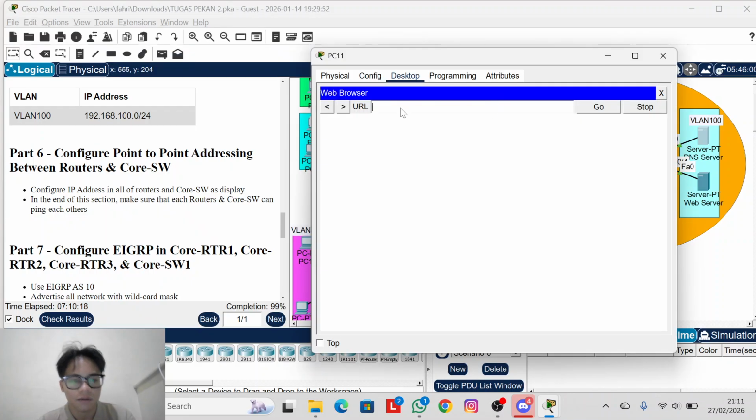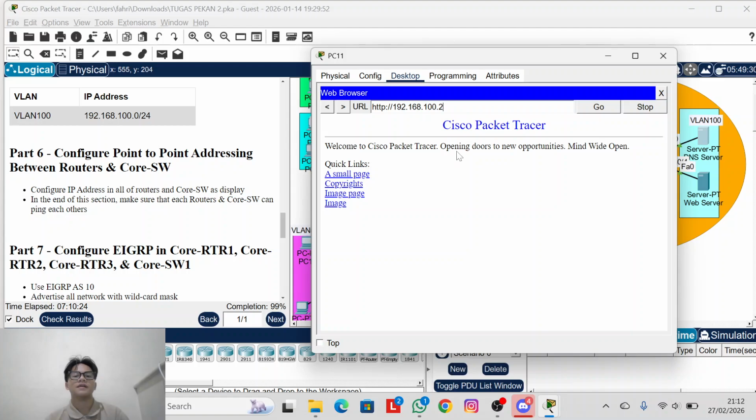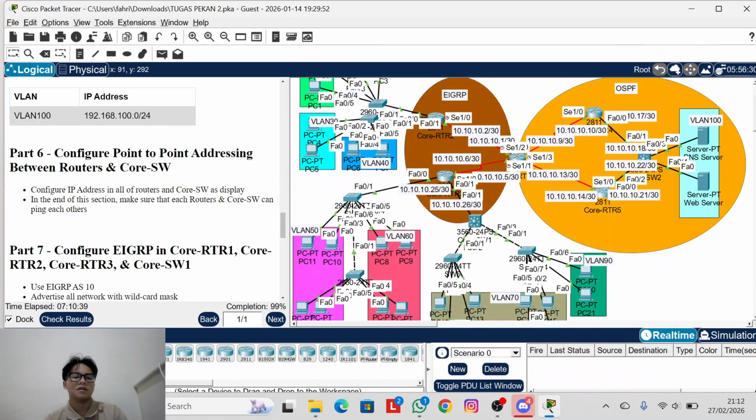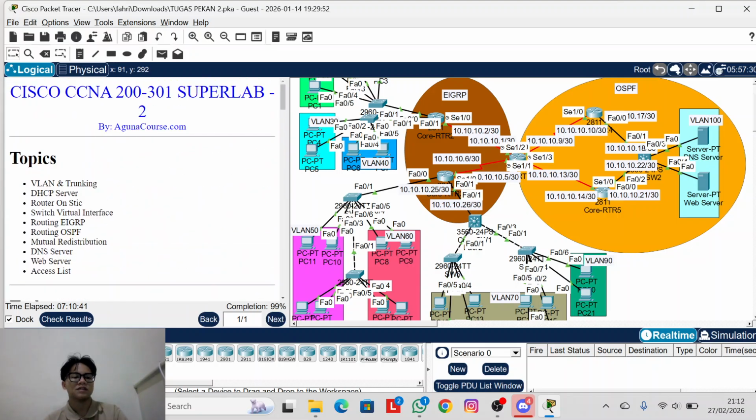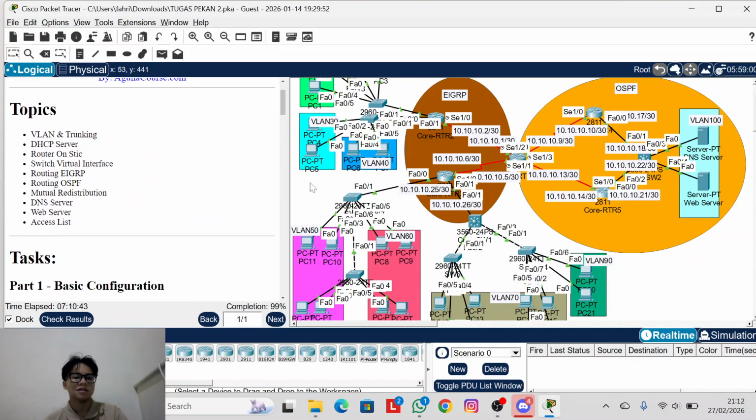Okay, it is 102. This goes to the DNS server, and let's do it. You see it? Thank you. That shows my web server is running.